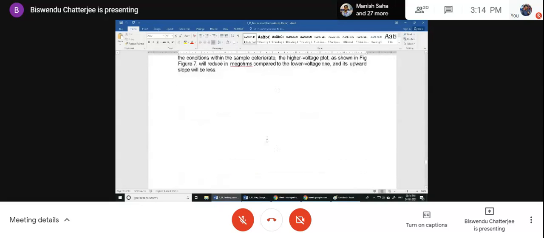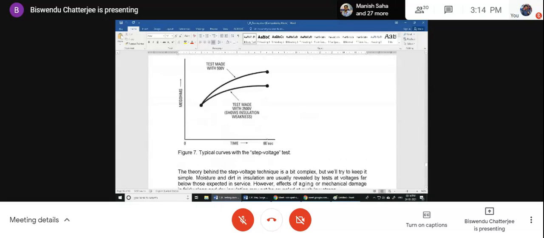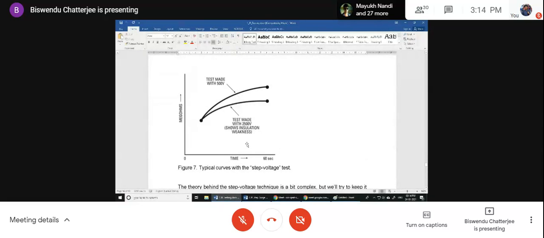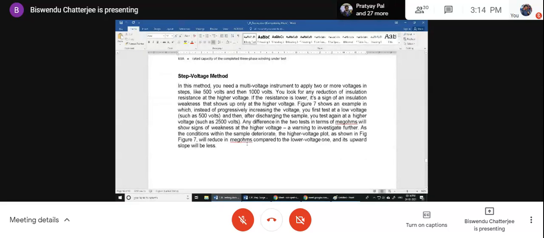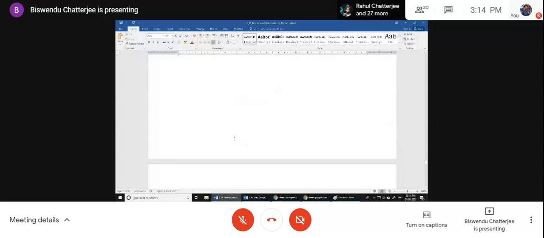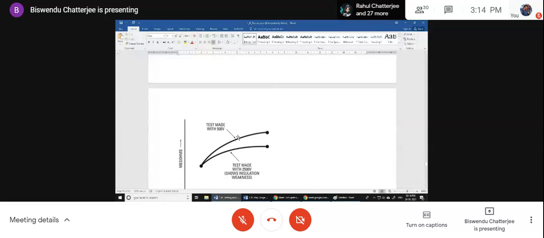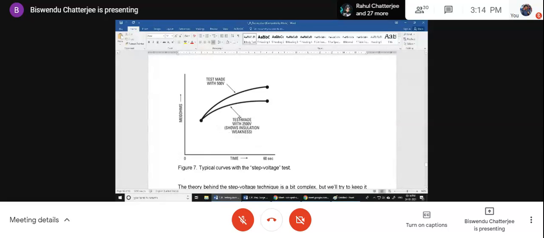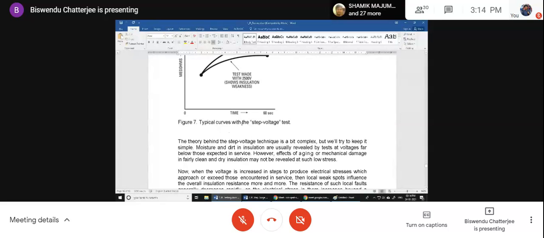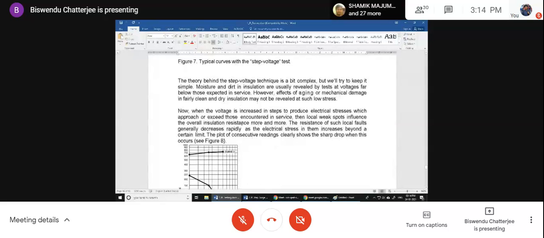Now comes the step voltage method. What is a step voltage? Actually, step voltage I will tell you in the next class in more elaborated form. Here it is given in brief. How to raise the voltage in steps, I will show you by the curve, you will understand.